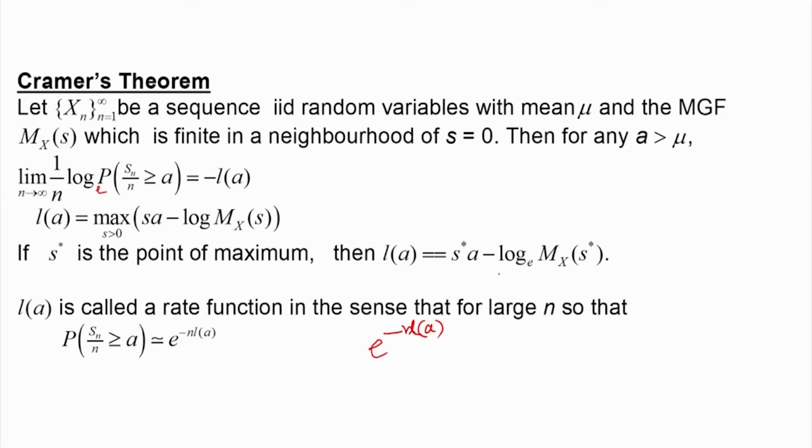What is L a now? L a is related to the log of the moment generating function, log of MGF. This is also known as the cumulant generating function. So, consider the difference between s a and log of m x of s. This is a line, and this is another function. What is the maximum difference between them? That is L a, and it will determine the tail probability. This is what Cramer's theorem says.